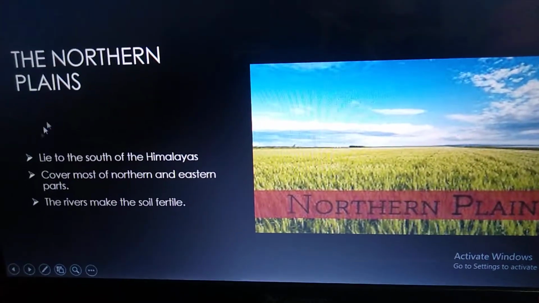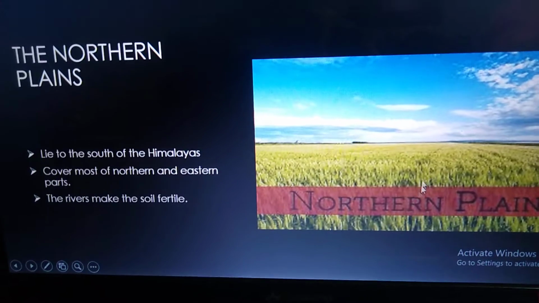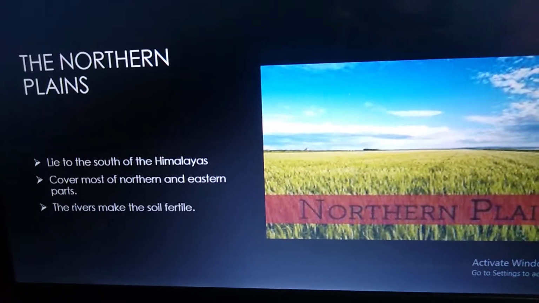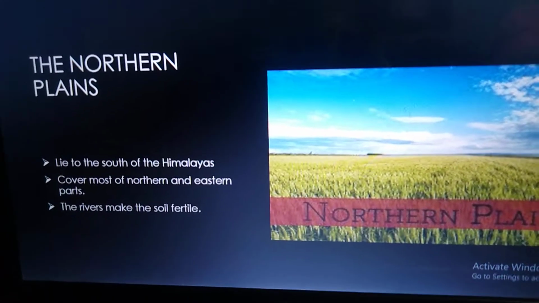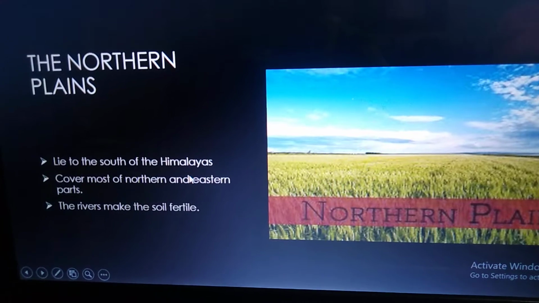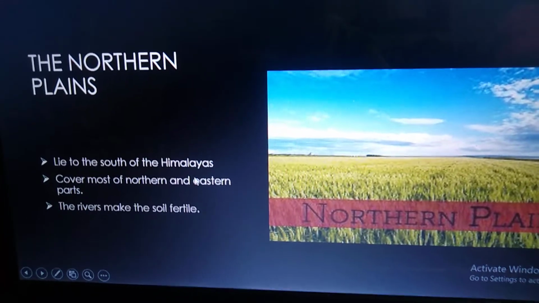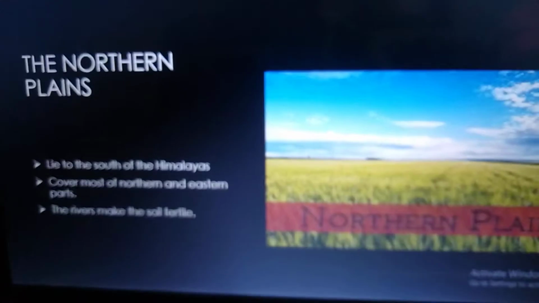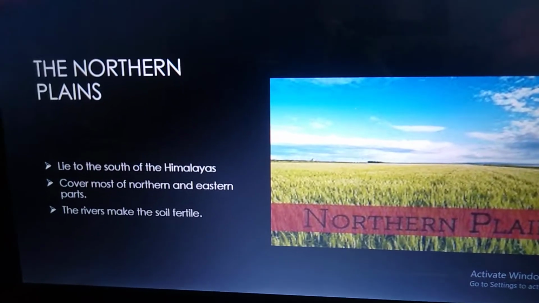Next comes the northern plains. These are the northern plains. The northern plains lie to the south of the Himalayas, and they stretch from west to east. These northern plains cover most of northern and eastern parts of India.